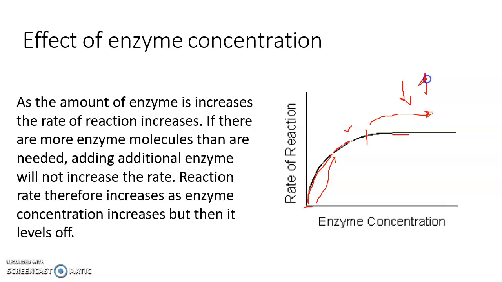For example, initially the concentration is very high, so the rate of reaction increases, but after some time the enzyme concentration decreases, and then the rate of reaction also decreases. In some cases, two or more enzymes participate in a single reaction, and in those cases it is different. We are discussing only single enzyme reactions. This is the graphical representation. The reaction rate increases as enzyme concentration increases, but only up to the optimum level.